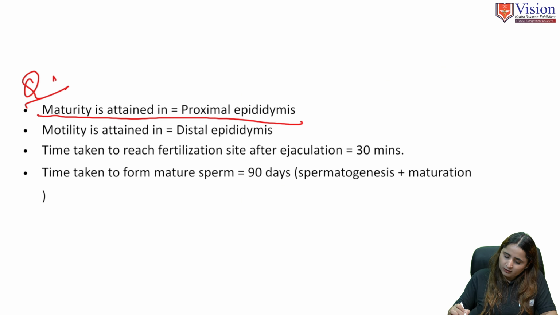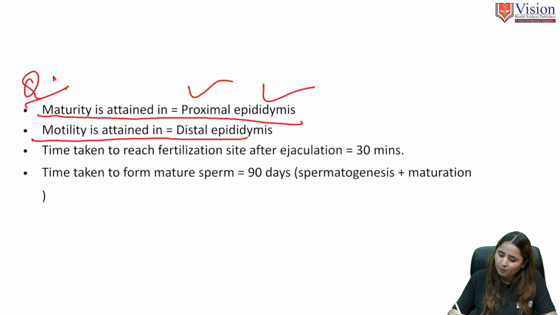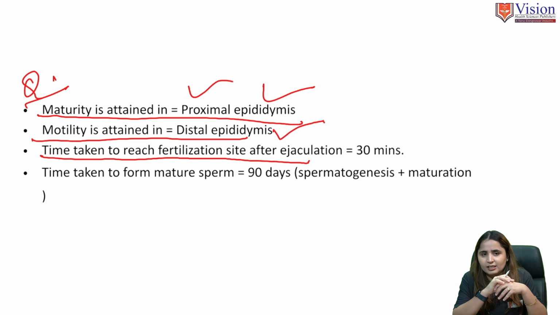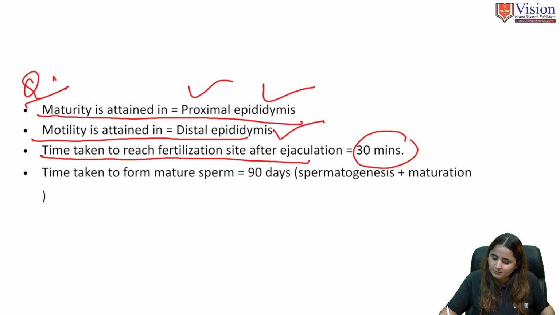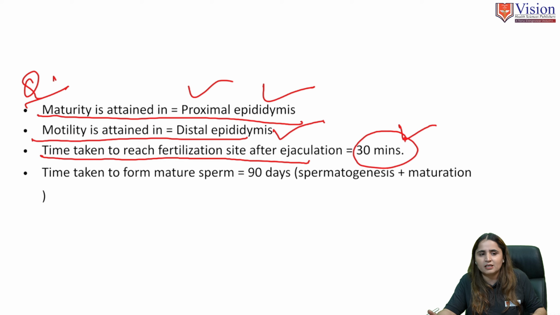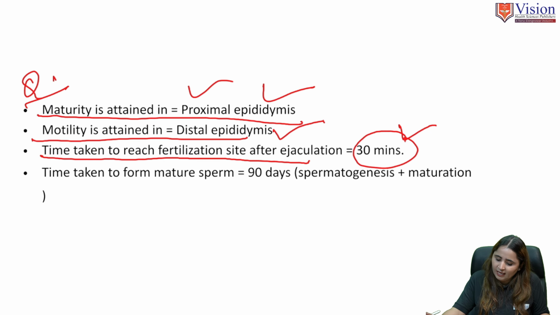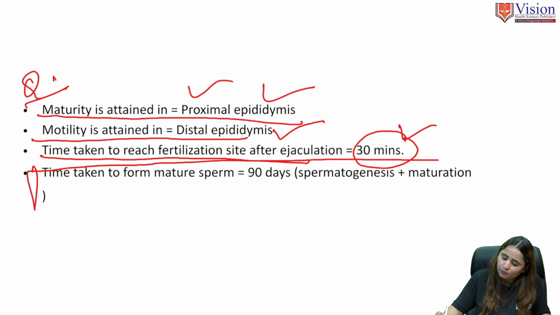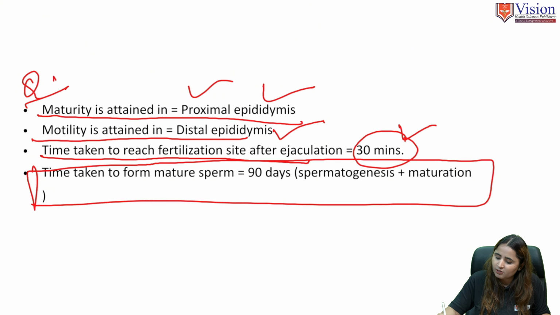And always remember, this is a very important question: the maturity of the sperm is attained in the proximal epididymis, and its motility is attained in the distal part of the epididymis. The time taken for the sperm to reach the fertilization site is 30 minutes, meaning after ejaculation, sperm will take around 30 minutes to reach the fertilization site. The time taken to form a mature sperm, that is spermatogenesis plus maturation, is 90 days.